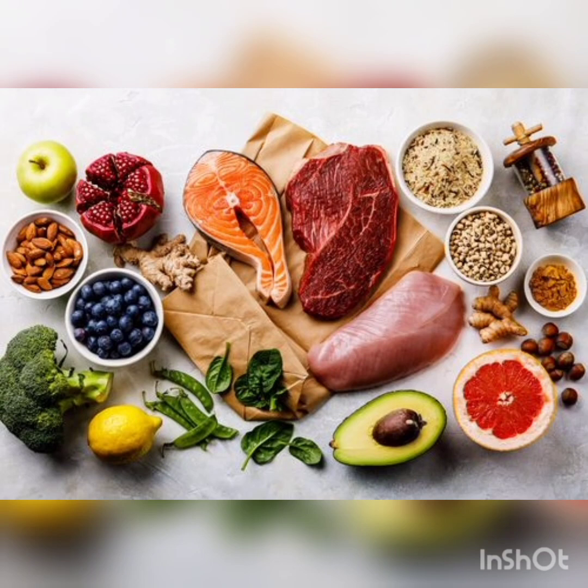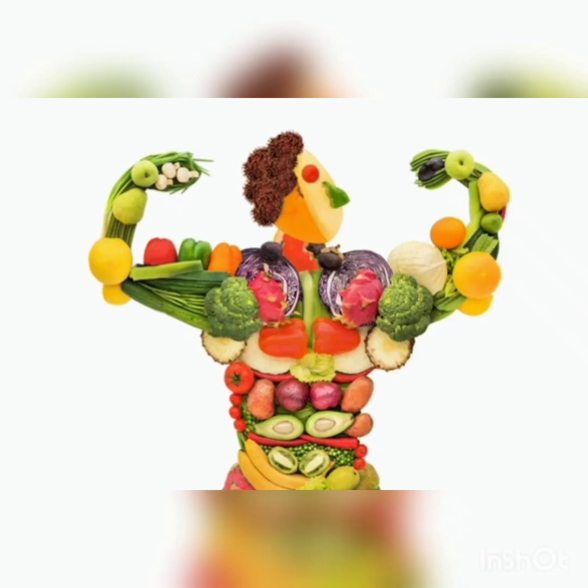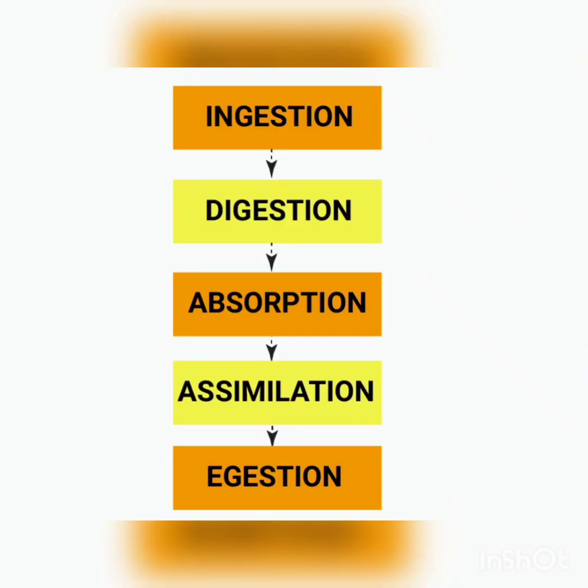These components of food are called nutrients. And nutrition is the process of taking food by an organism and its utilization by the body. The main steps of nutrition are ingestion, digestion, absorption, assimilation and egestion.